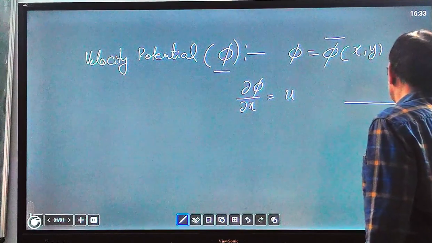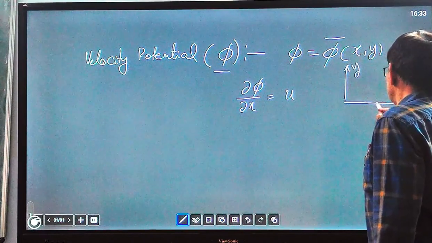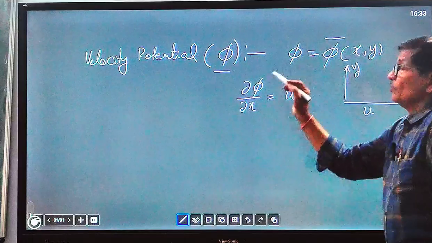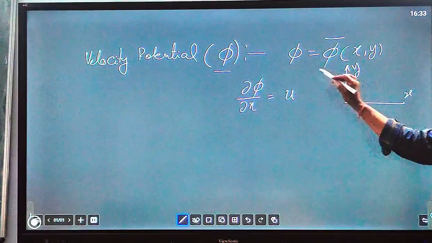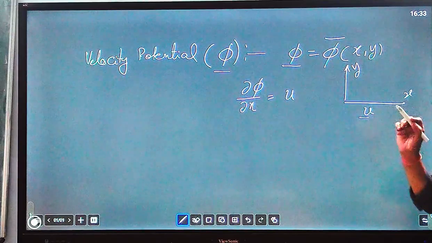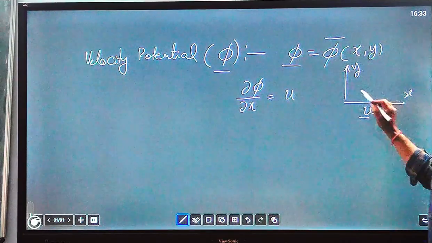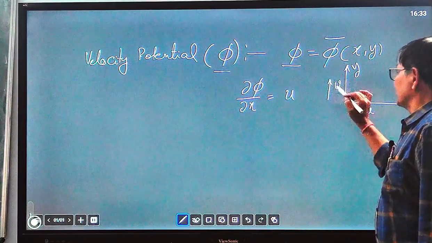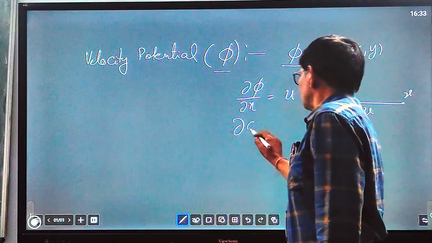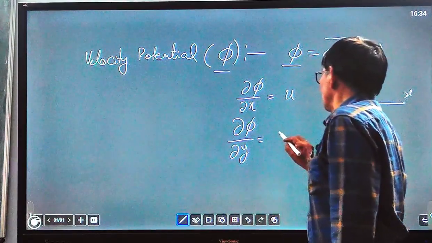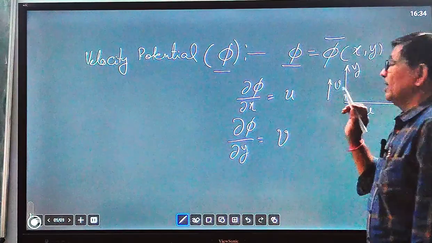Here this is x and here it is y. Because this potential function is a scalar quantity, u defines the magnitude of velocity along the x direction, and v defines the magnitude of velocity along the y direction. So the partial differential of phi along the y direction gives the magnitude of velocity v along the y direction.